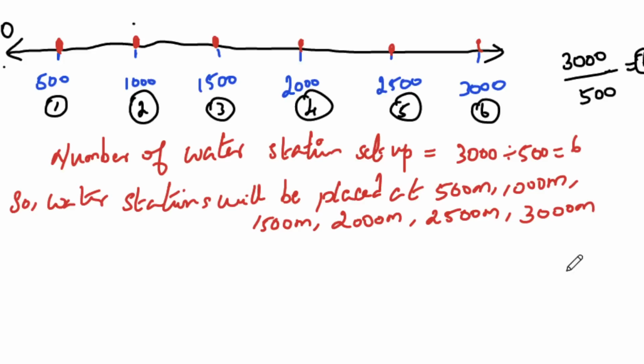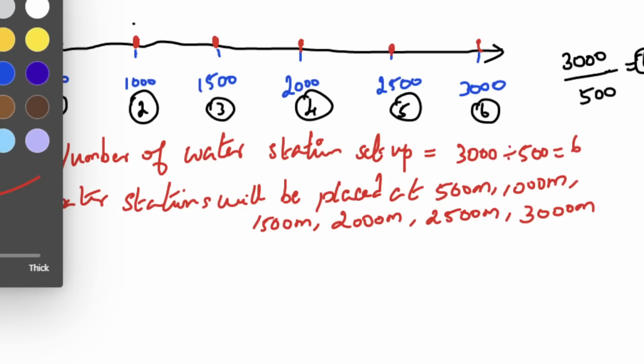Okay, in case in the exam they are framing this question in a different way, for example if they are asking water stations are to be arranged every 1000 meters, then how many stations will there be? I'll use a different color, the green one.